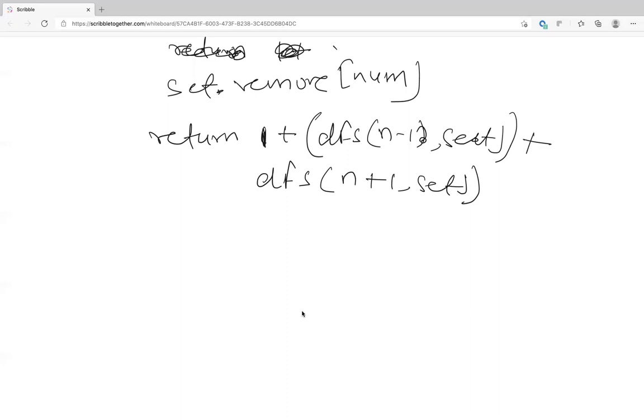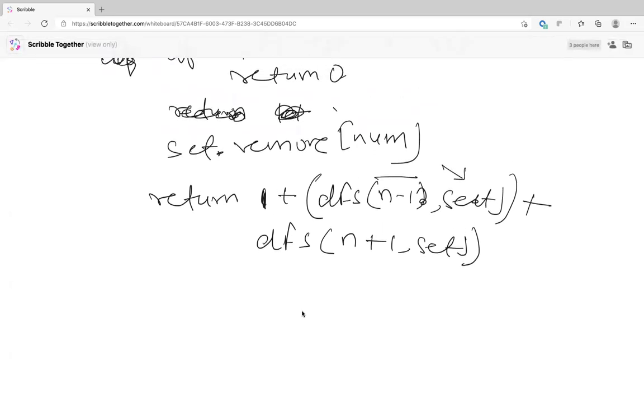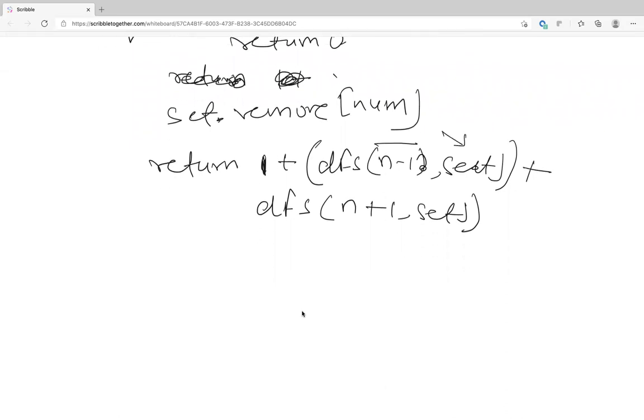So it is going to look for n-1 in the set. If it is not there, it returns 0. So what's the start condition? That's the thing. You have to iterate through the set and call it for every number.